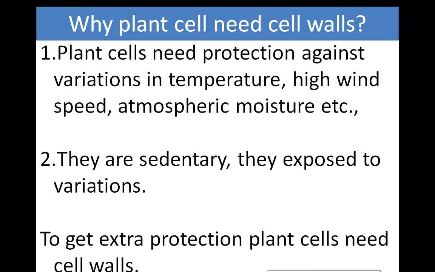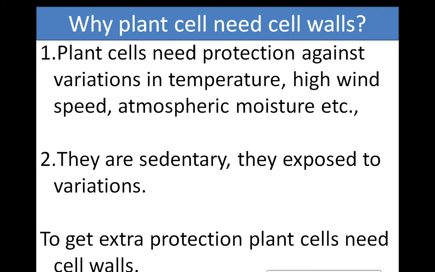Winter is cold, the rainy season is very humid, and the summer is very hot. According to that, the plant has to adapt its body. So plant cells need protection against variations in temperature.